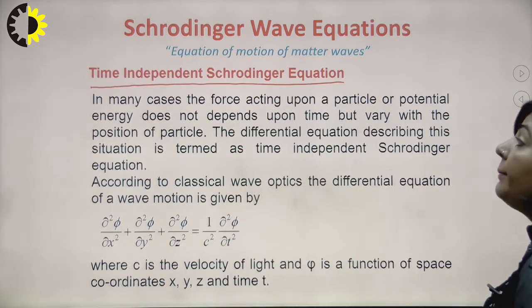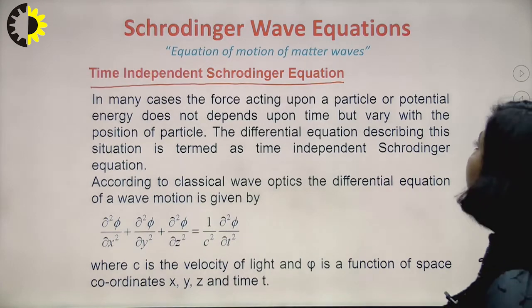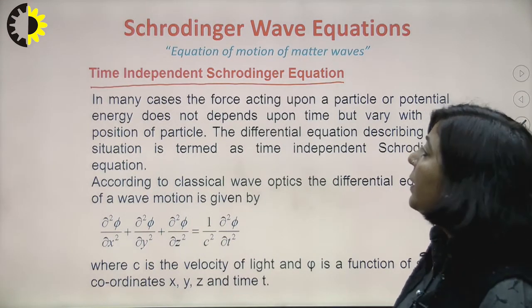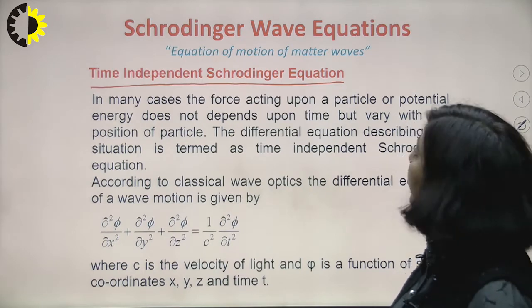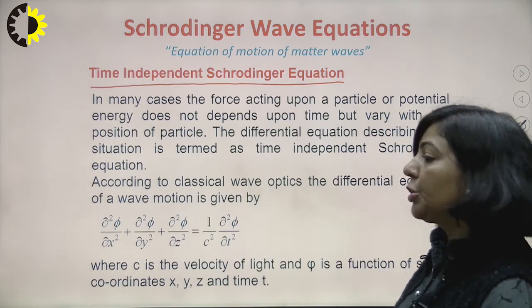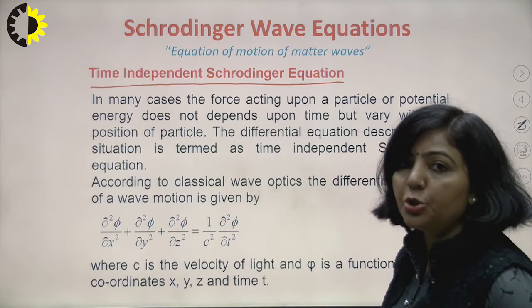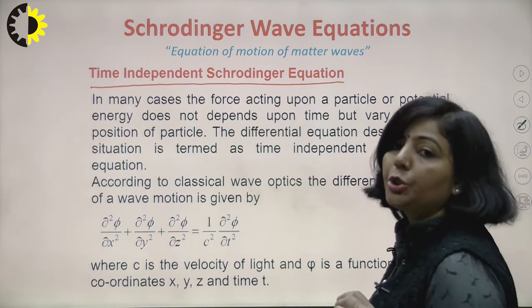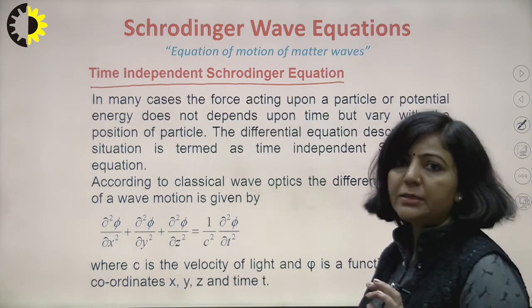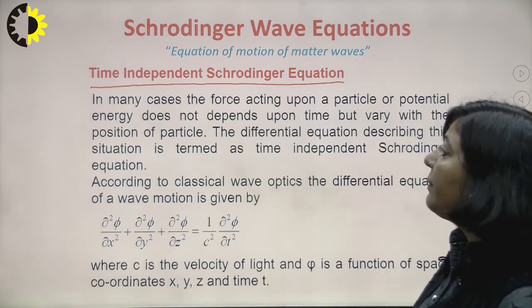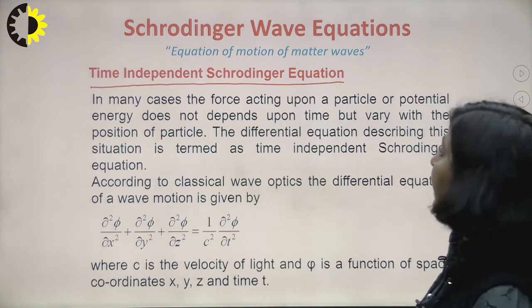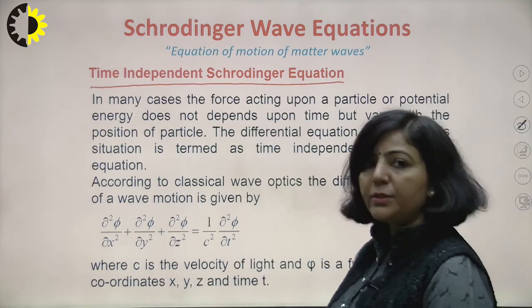In many cases, the force acting upon a particle, or its energy, does not depend upon time. As I mentioned, when the energy does not depend upon time but varies with the position of the particle, the energy is a function only of the position coordinates x, y and z, independent of t. The differential equation describing this situation is known as the time independent Schrodinger equation. I hope this is clear.